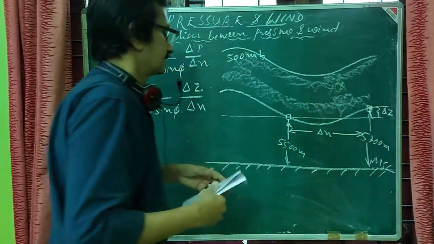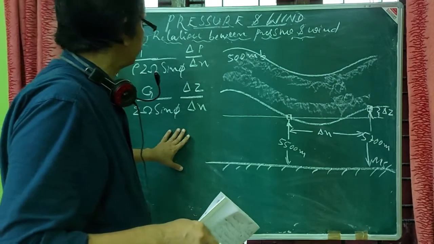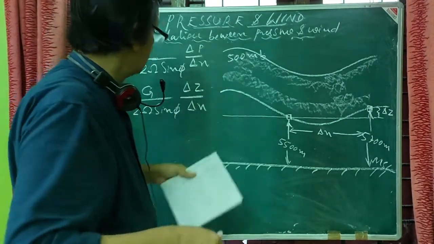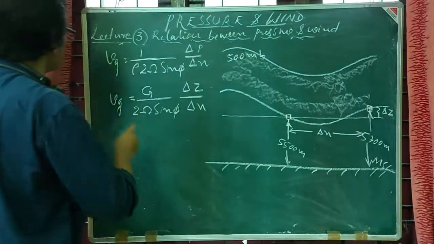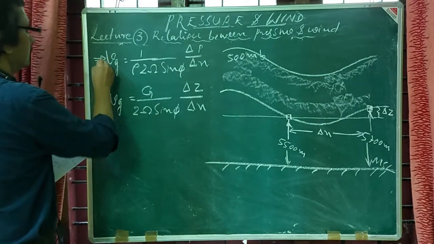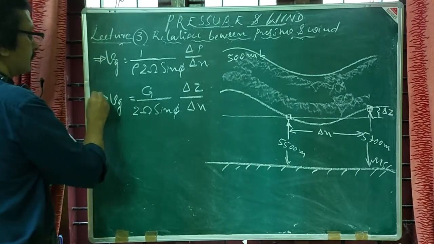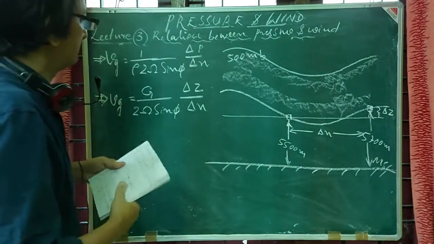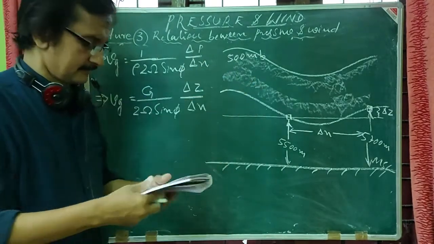So delta Z, delta n on a pressure surface, and thereby you will get the Vg value or geostrophic wind mathematical expression for an isobaric surface.